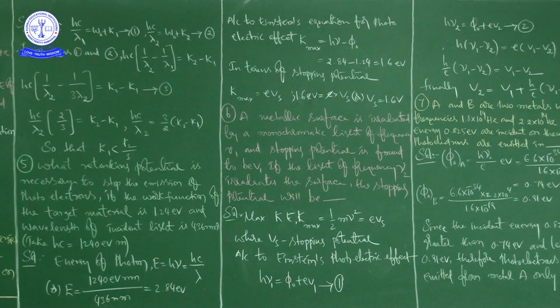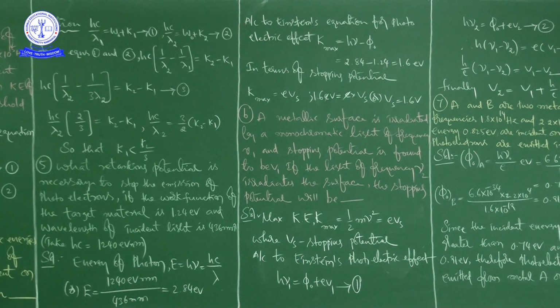And he is asking to take Hc as 1240 electron volt nanometer. Sorry for saying meter, it is electron volt nanometer. So Hc is equal to 1240 electron volt nanometer here. And that is the question part.